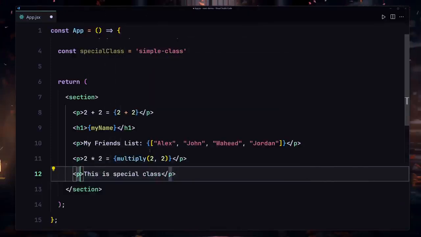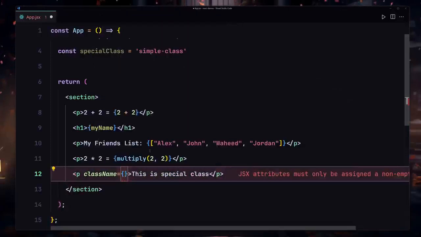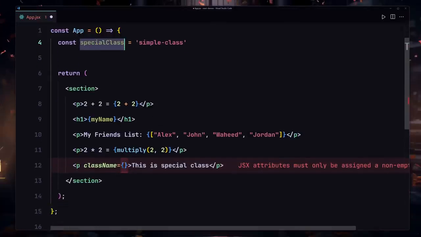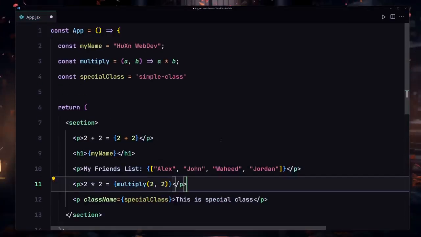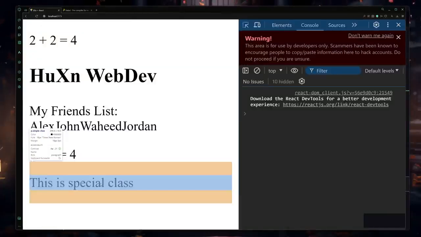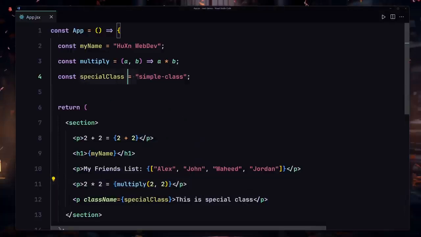And inside this paragraph, what I want to do is create my class name, and I'm going to just remove these quotes from here, and provide my curly brace. And now inside these curly braces, I'm going to copy this simple class name and place it right here. So if I save my file, now watch what happens. If I select this class right here, what are we getting? We are now getting our simple class, and now this simple class is coming dynamically from our JavaScript word right here.